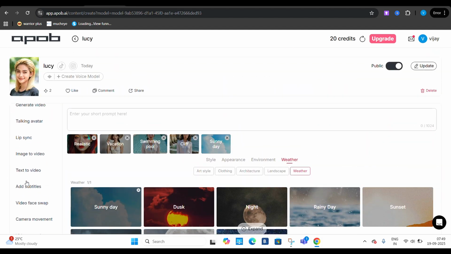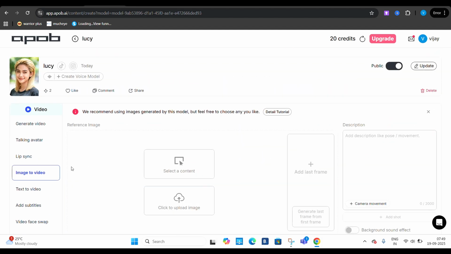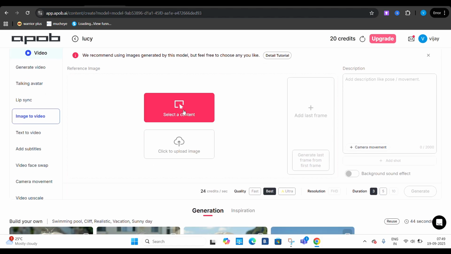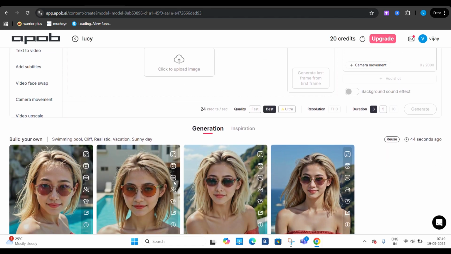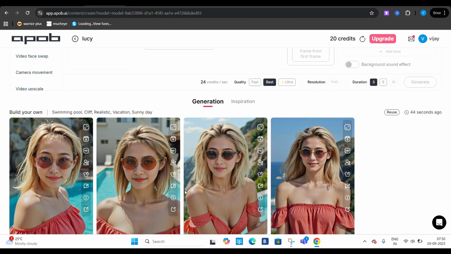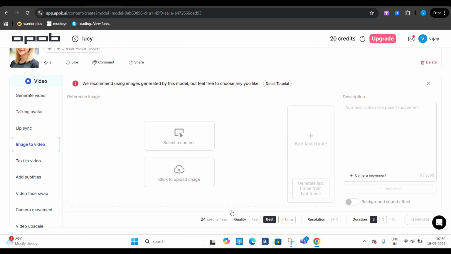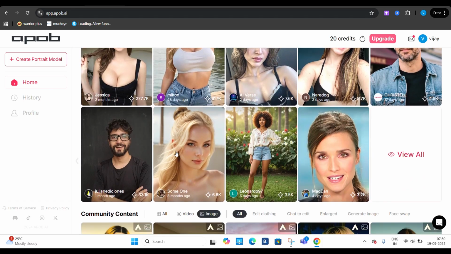And then you have the image to video motion. So this is one of the cool features. You select one of the content and you can click to upload. You can upload one of these generations, and you can type in a prompt. You can basically tell it a description and it's basically going to do it. So let me just show you what I'm talking about.